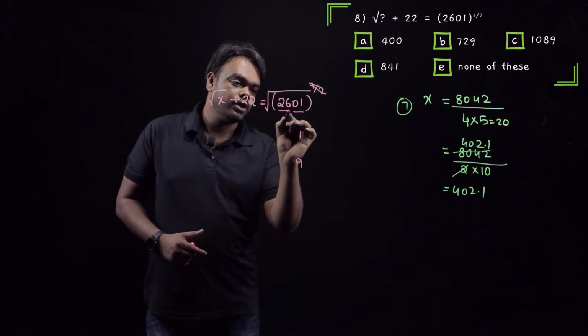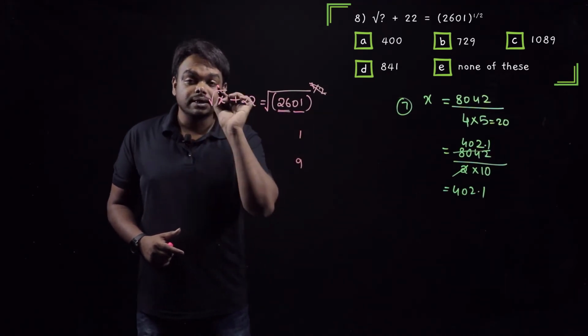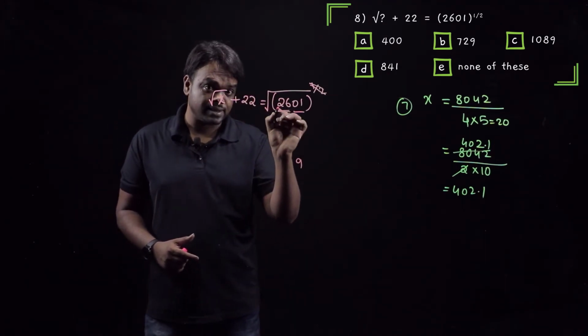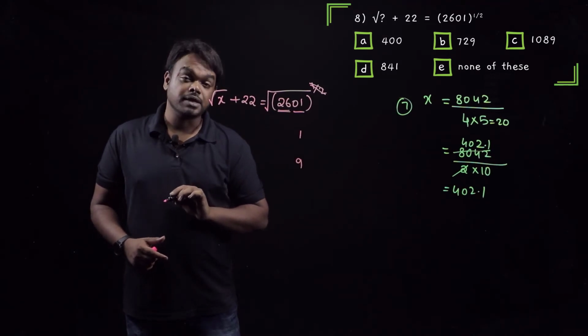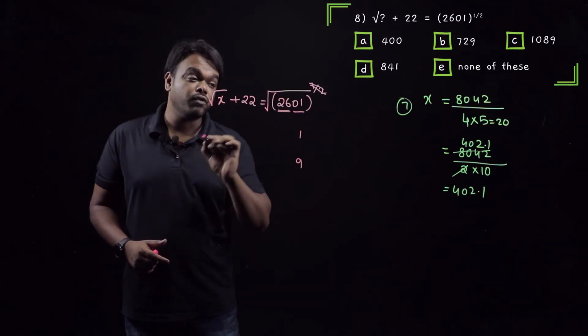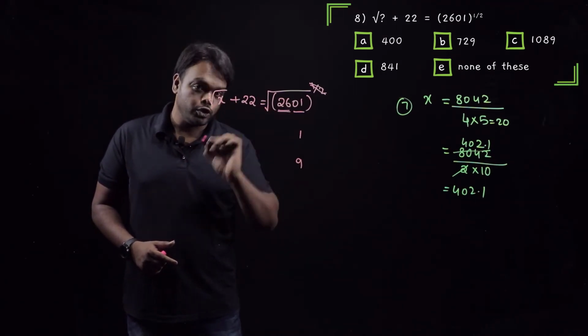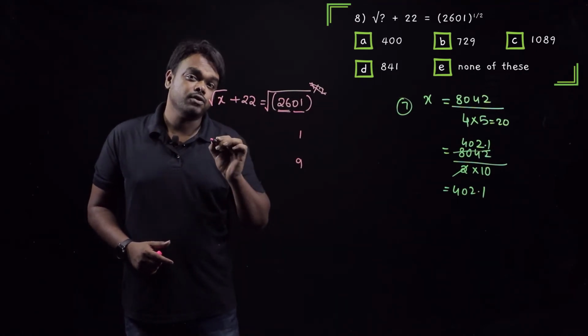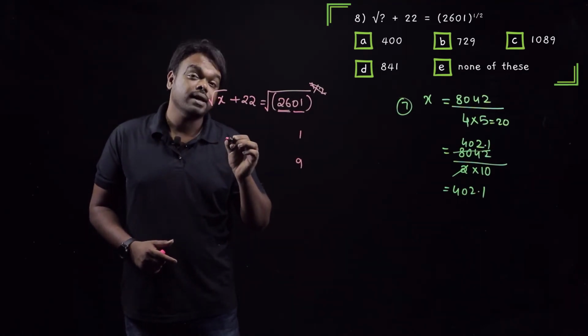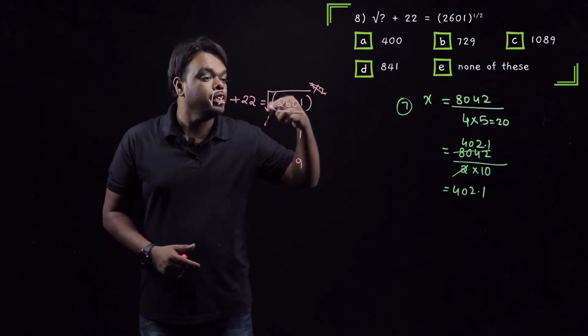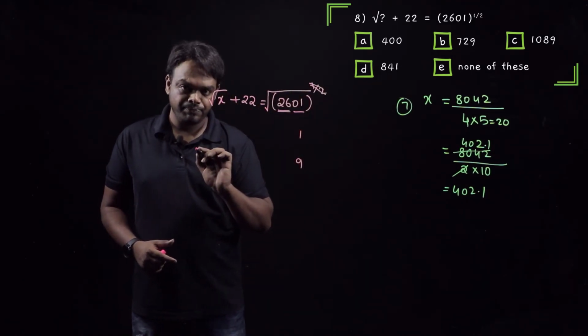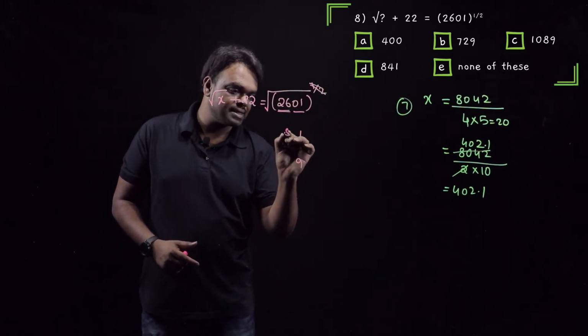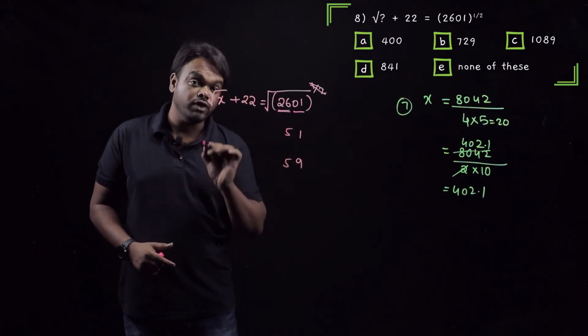What do we have here? 26. Take the nearest perfect square to 26 which is less than 26. That must be 25. So we have 16, 4 square is 16. 5 square is 25. 6 square, if I take 36, that goes beyond 26, so do not take it. So we will take 5 square. So our answer has to be 51 or 59. We do not know that.